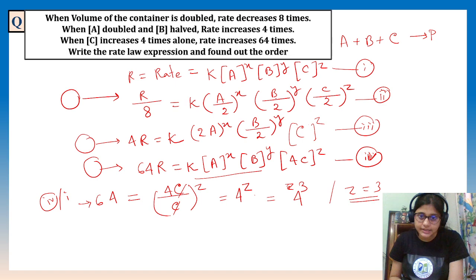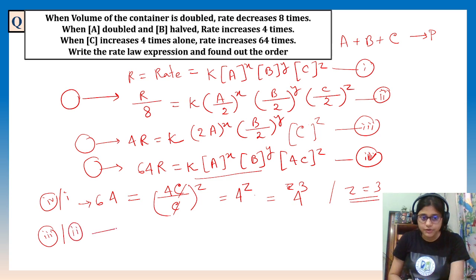Then you will see C will be cancelled out and you know the Z value. Then you will find the X value. If we divide 3 by 2, Y will be cancelled out, and you will find the X value.